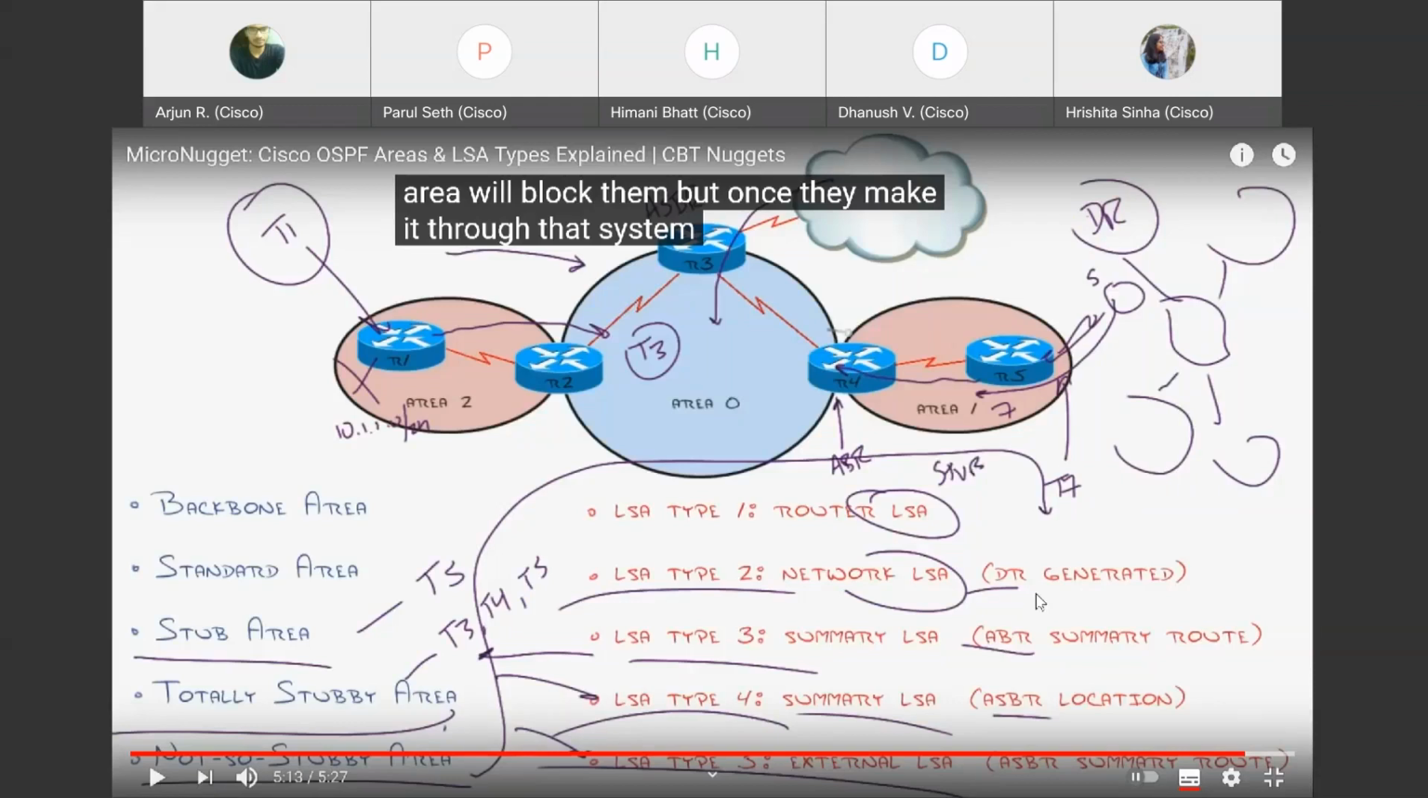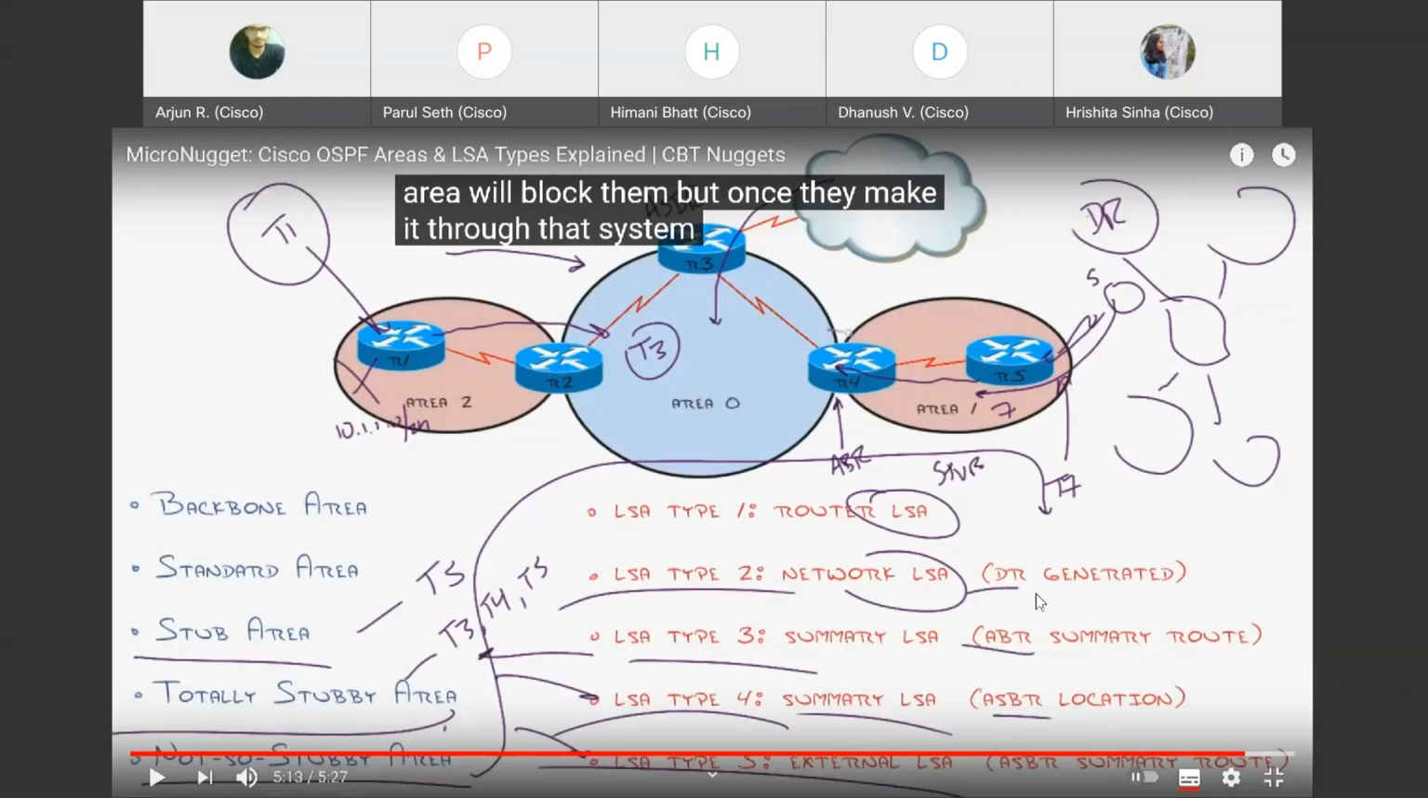So LSA type 1 is used, as I said, for intra-area advertisements, and LSA type 2 is for network LSAs, which just give the network addresses. LSA type 3 gives the summary LSA, which means that the area border router summarizes the entire route for that area and then propagates it to area 0 or another area. So in that case, LSA type 2 would go as a type 3 to area 0, if you got my point.